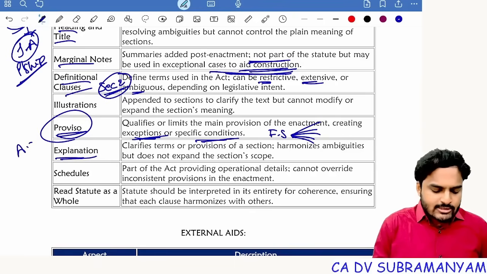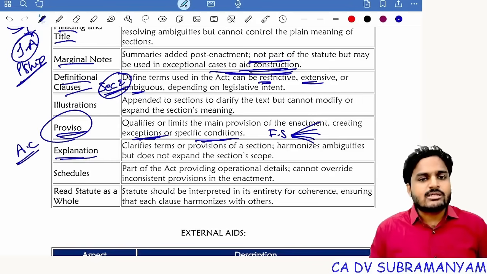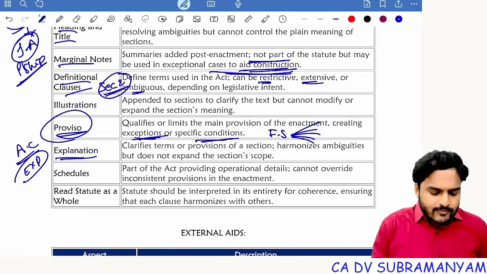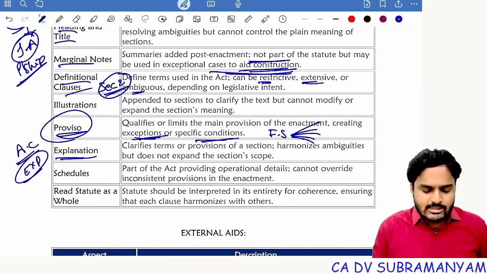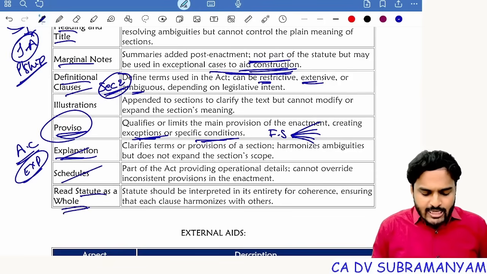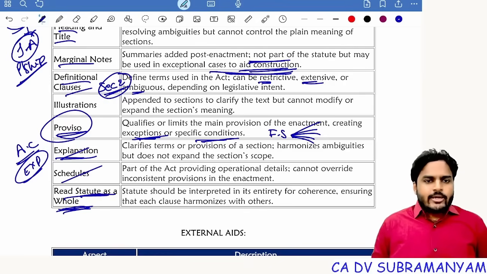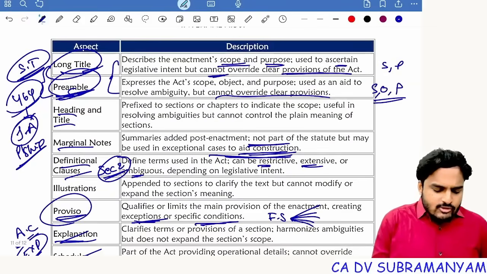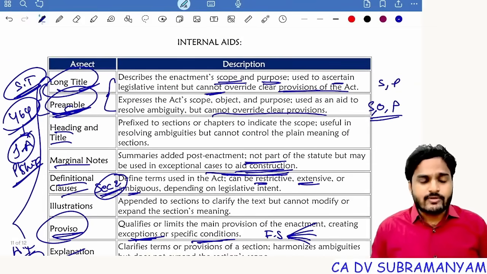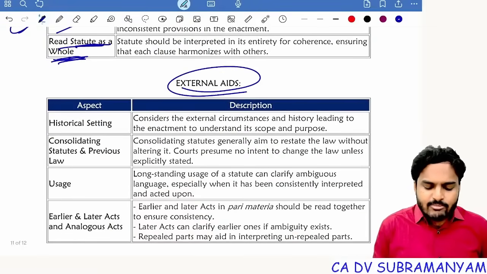Explanation. Suppose you take associate company, for example. Associate company: any company having significant influence in another company becomes an associate company. So what does significant influence mean? It is given under the explanation. So for understanding significant influence, go with the explanation. Schedules are part of the law, part of the act. Read the statute as a whole. Now the point is, all these things you will find within the law. For interpreting these words, for interpreting the statute, we will take assistance of these things. So that's why they are internal aids. Sometimes we will take assistance from external sources also.